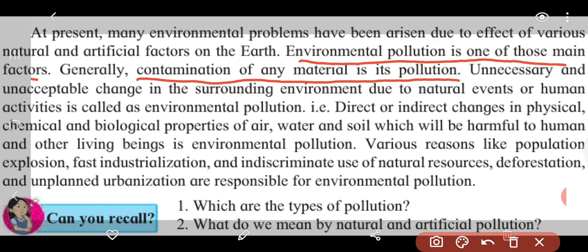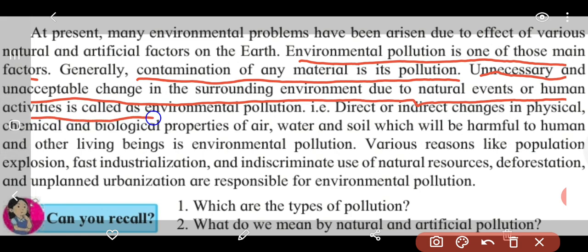Unnecessary and unacceptable change in the surrounding environment due to natural events or human activity is called environmental pollution. So a question can come, what is environmental pollution? You can write this line: unnecessary and unacceptable change in the surrounding environment due to natural events or human activities is called environmental pollution.